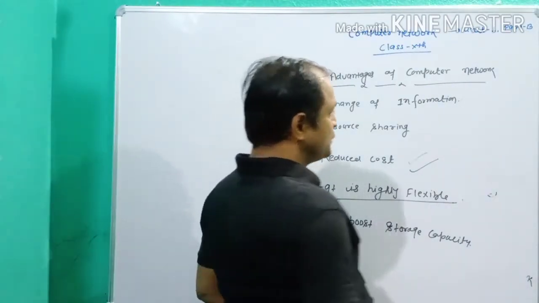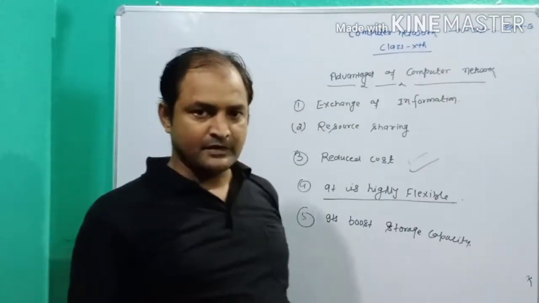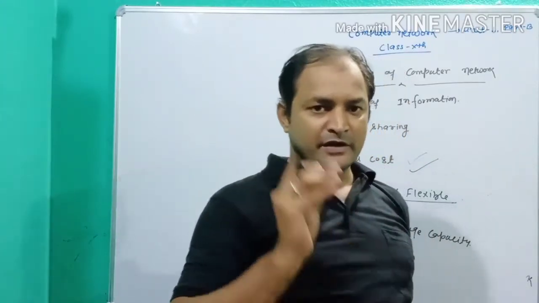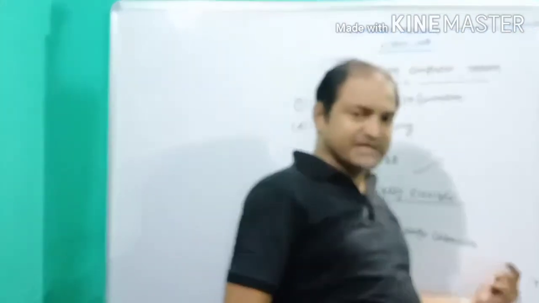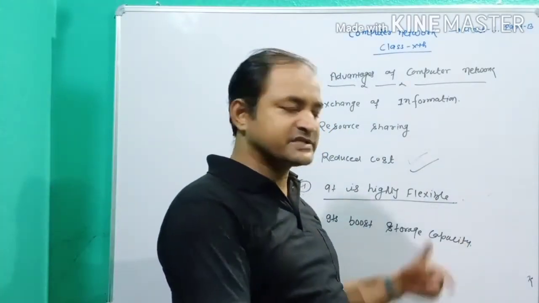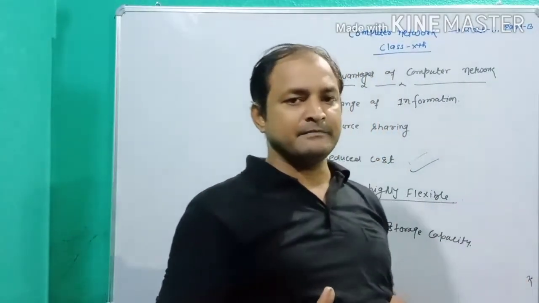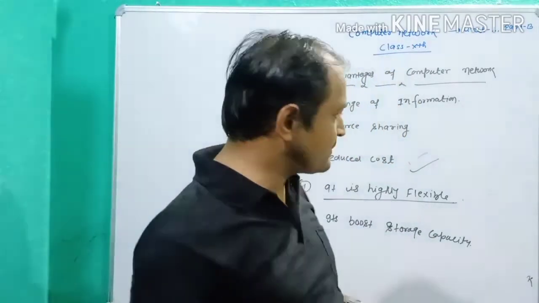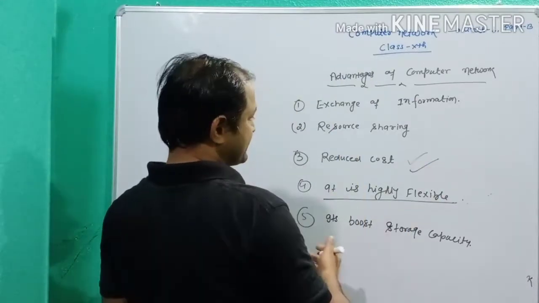Suppose I send data to your mail ID, approximately 100 pages, to the mail ID. Without storage capacity, how is it possible for 100 copies to be stored in your mail ID? This is impossible. So a computer network always provides the facility to boost the storage capacity of data. This is the fifth benefit or advantage.